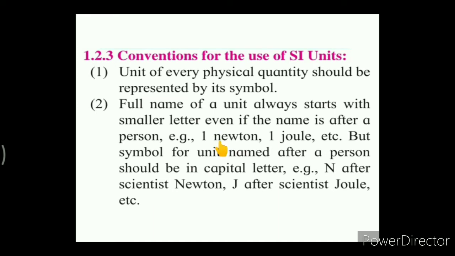But when the same we are representing in terms of the symbol, it should be represented by capital N. Similarly for the joule also, when the full name of the unit we are writing, it is to start with a small letter. But if we are using the symbol of this unit, it must start with a capital letter, that is capital J after the scientist Joule.